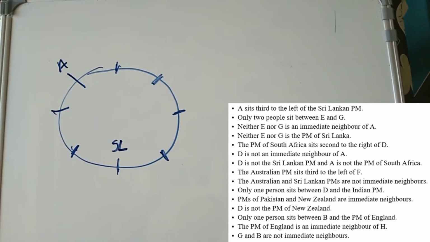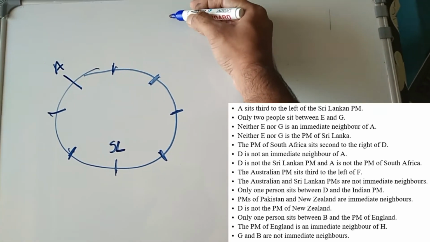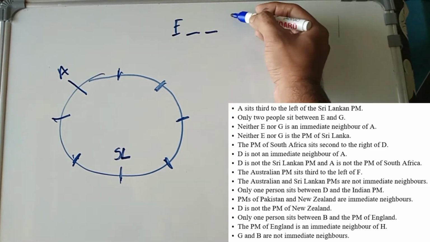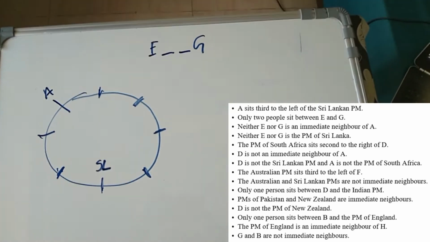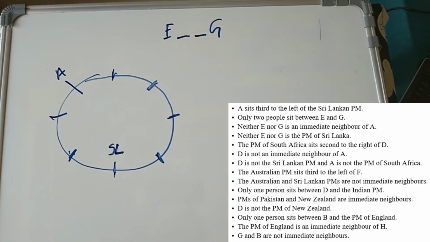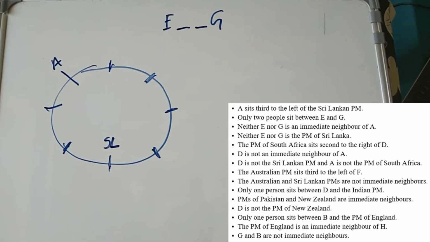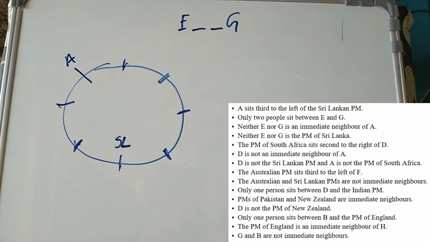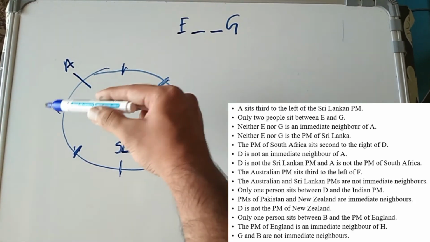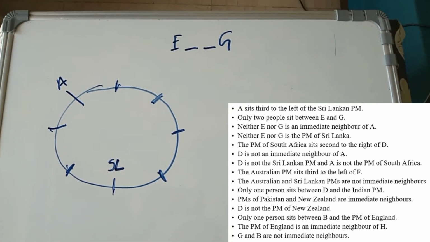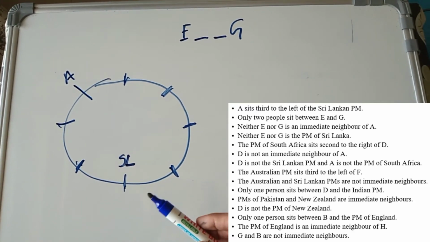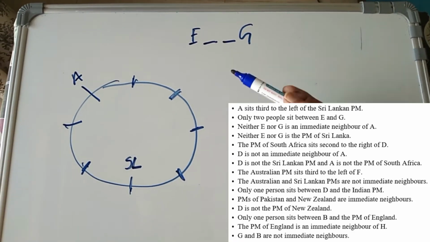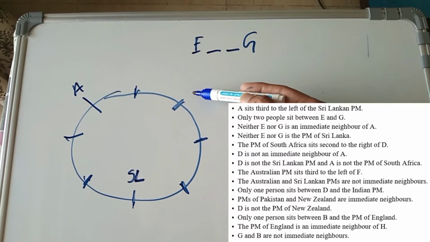Okay, only two people sit between E and G. So let me write here. Two people sit between E and G. Neither E nor G is an immediate neighbor of A. So E and G can't come here. Neither E nor G is the PM of Sri Lanka. Okay, so neither E nor G can come at this position as well,